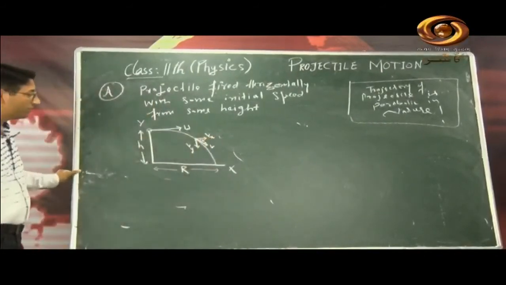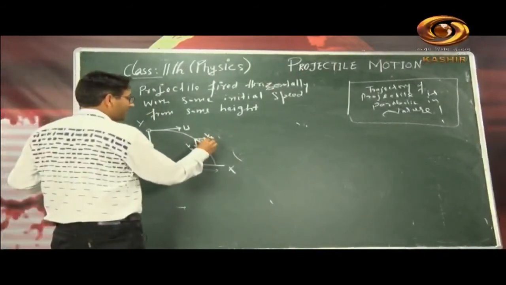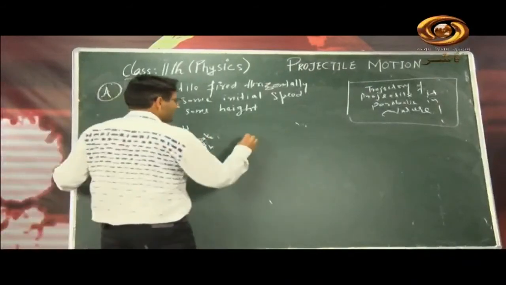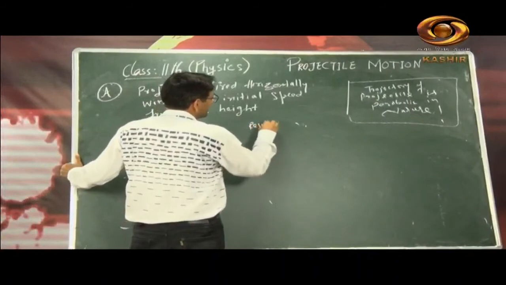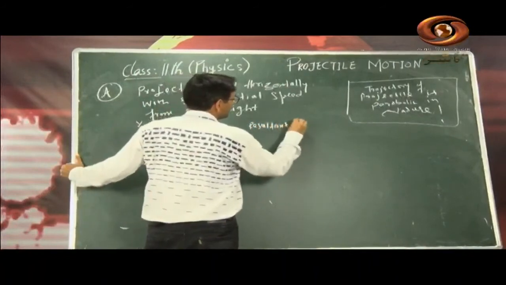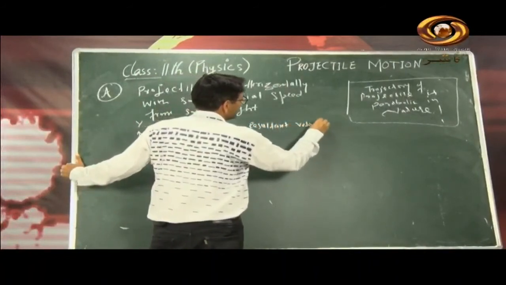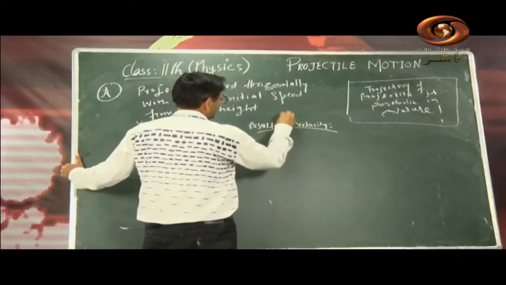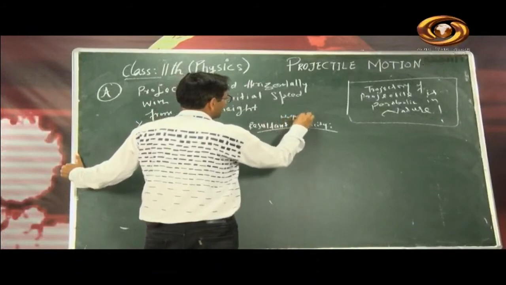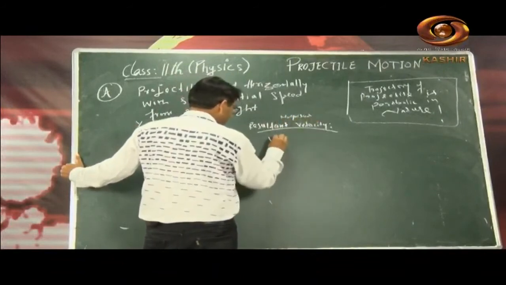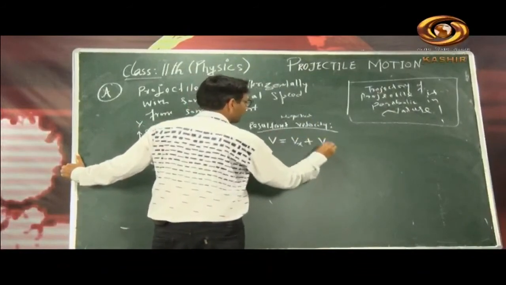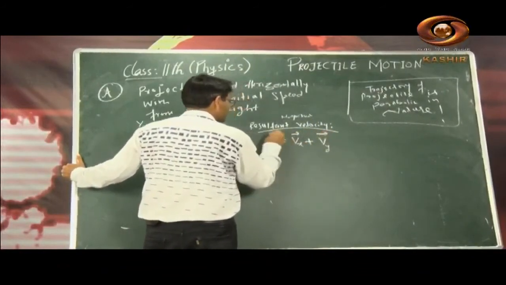So it can be a parallelogram, not a triangle law, it will become the parallelogram law. In the parallelogram, we are now calculating the resultant velocity. We will calculate only the magnitude of that resultant velocity. Otherwise the resultant velocity, v is equal to vx plus vy, vectorially. Okay, vectorially we can write it like this. This is the vectorial resultant velocity.